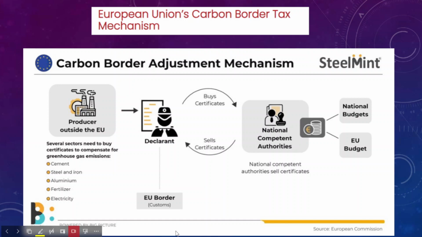In today's lecture, we will understand what exactly the European Union's new carbon border adjustment mechanism is, and what the concerns of India are with respect to this new tax mechanism.